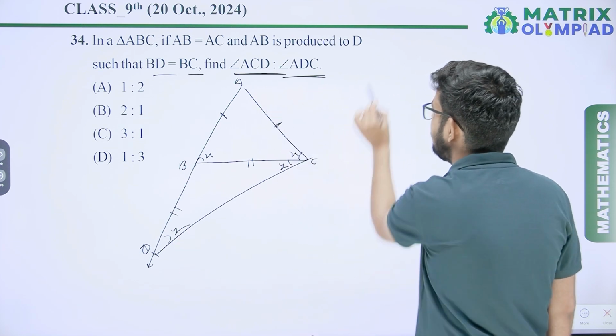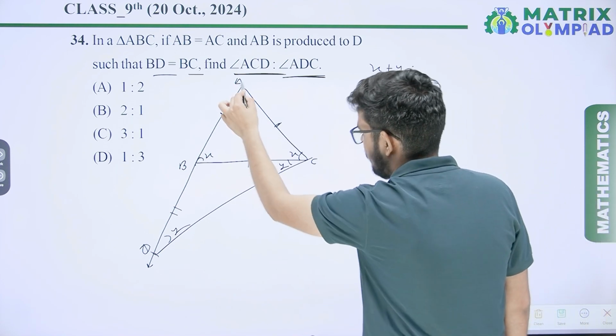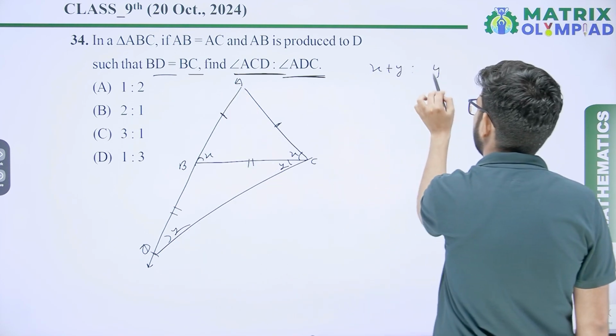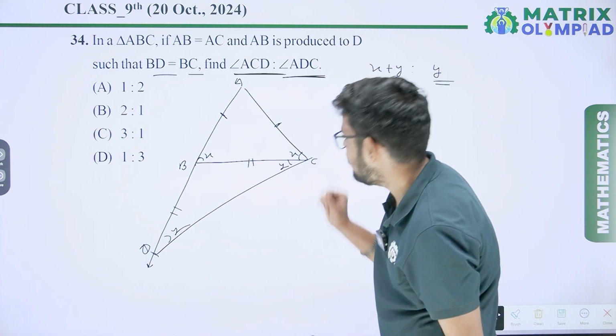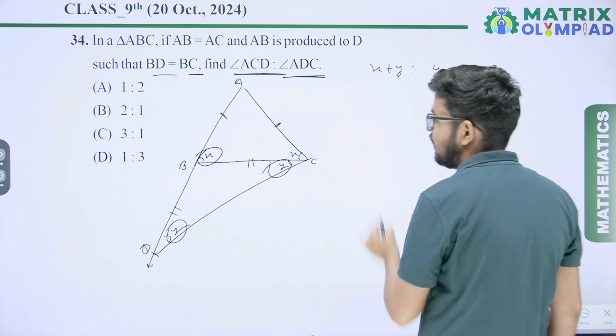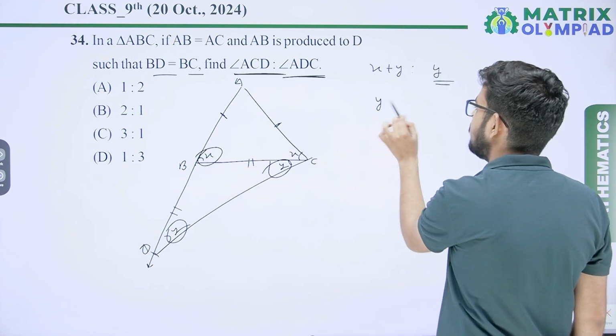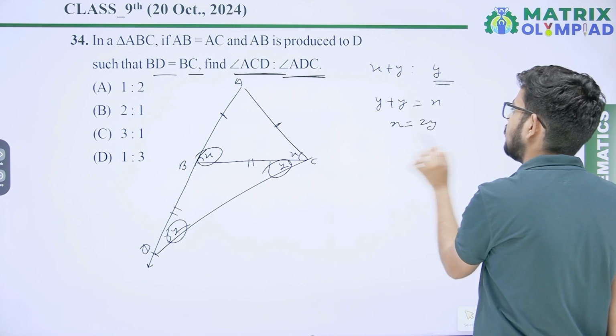So angle ACD will be X plus Y, and angle ADC, that is Y. Okay. In triangle BDC, we know that sum of two interior angles equal to the third exterior angle. It means y plus y equal to x. It means x equal to 2y.